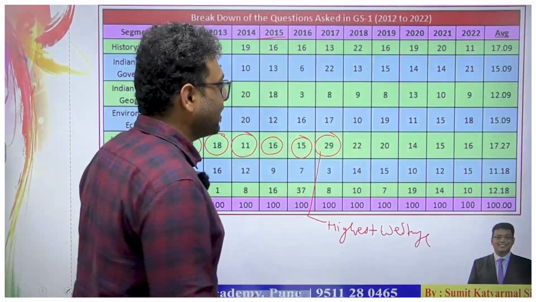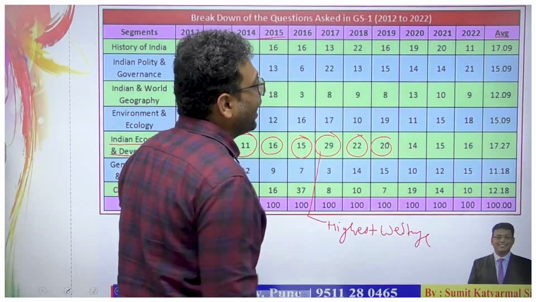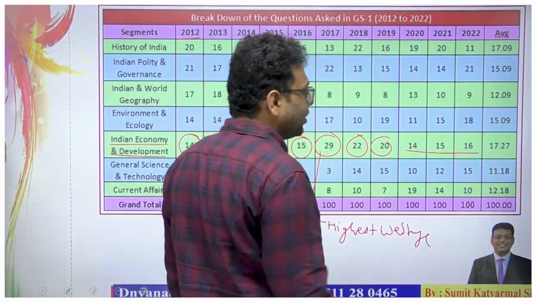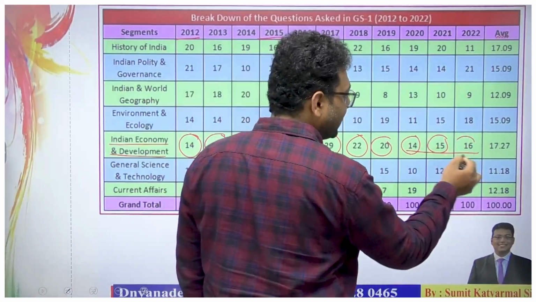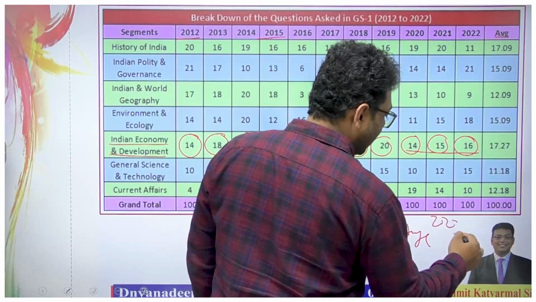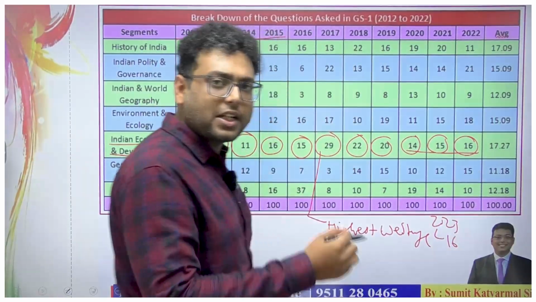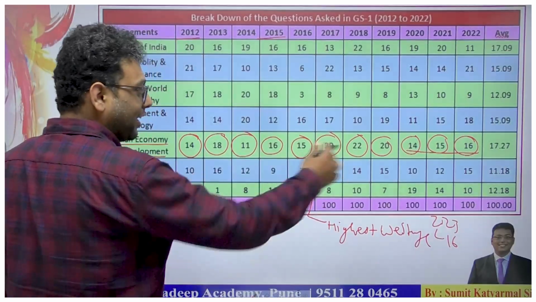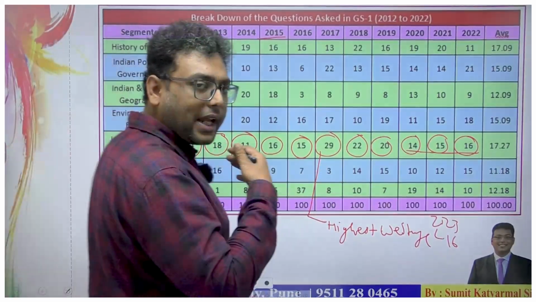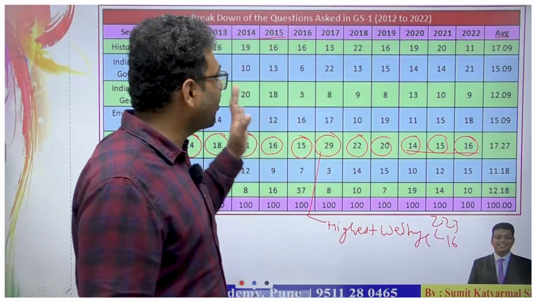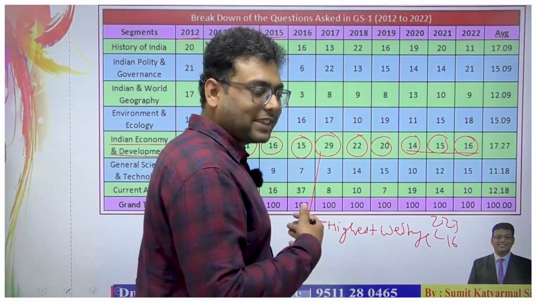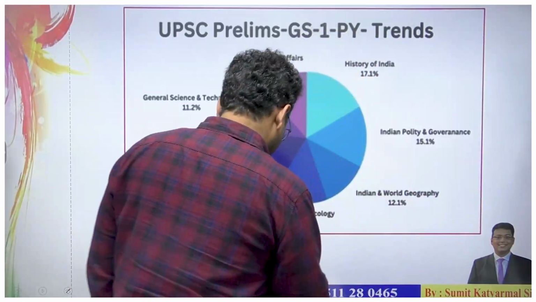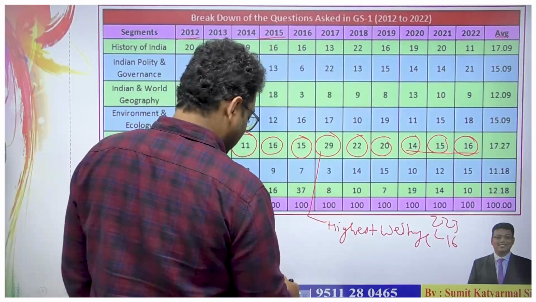Okay, then the next are 22, 20, and in recent years, after 2020 to 2023, the questions are 14, 15, 16, and in 2023 again 16 questions related to the economy and development. So we can say from this analysis that the average of UPSC questions related to the economy in the last 10 years is nearly 17.27.